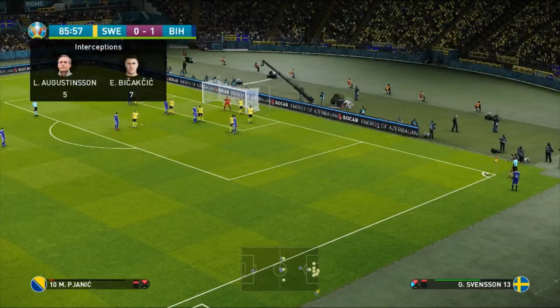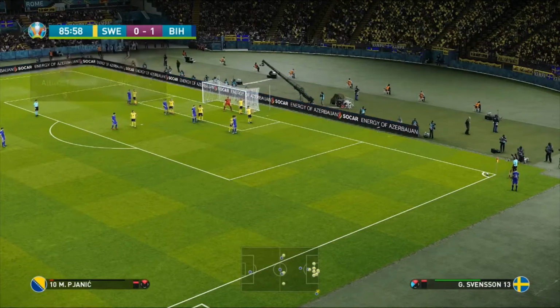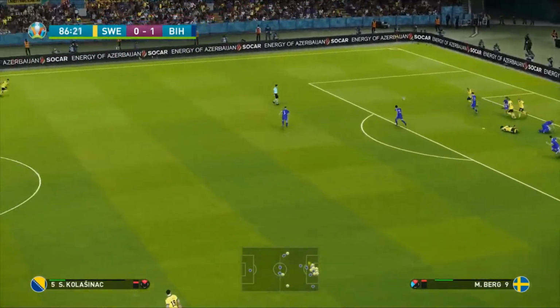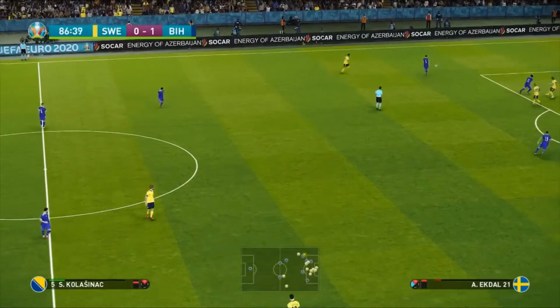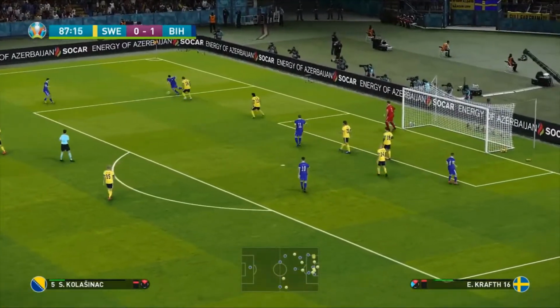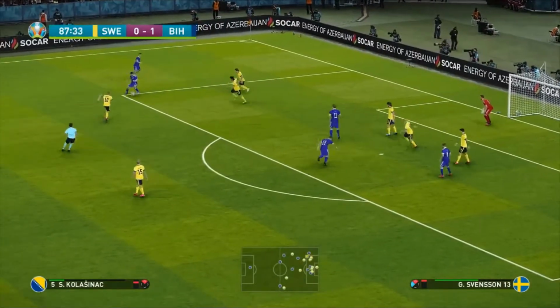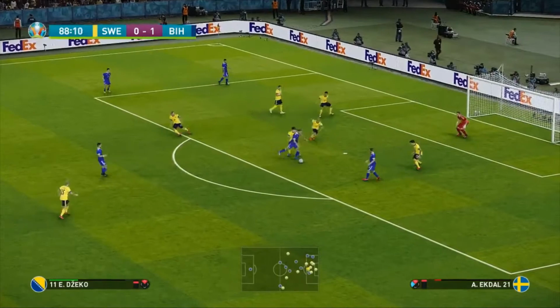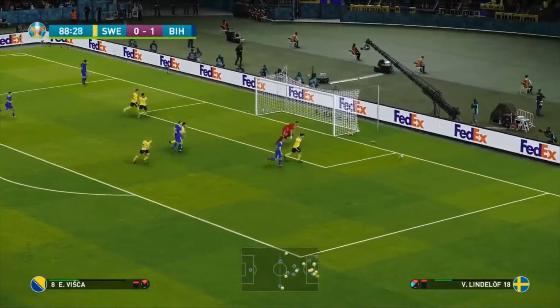Another corner here. That's the fourth corner, I believe, of the game for Bosnia. Pjanic. In for Žeko. He's cleared away once again. But Klasinac gets the ball back. Still has it. Now it's Milicevic. Back to Klasinac. It's Prisic. Žeko holds it. Smashes it. Good save. Great save.